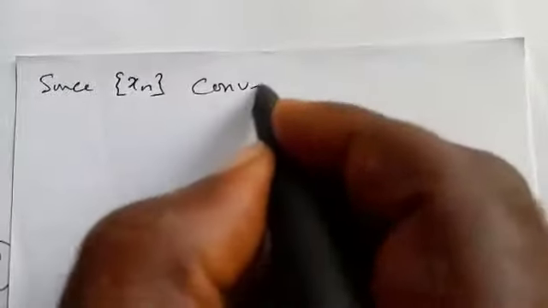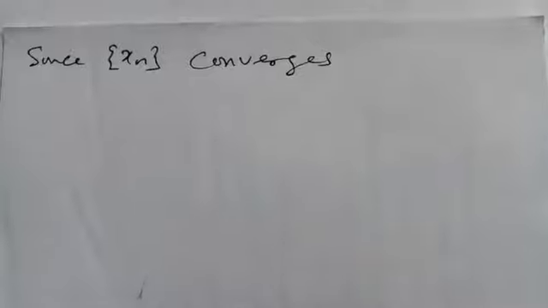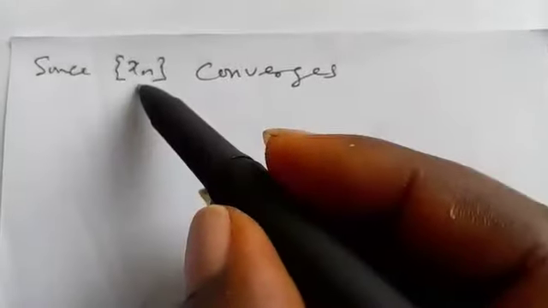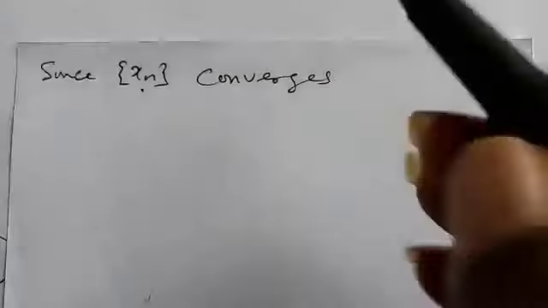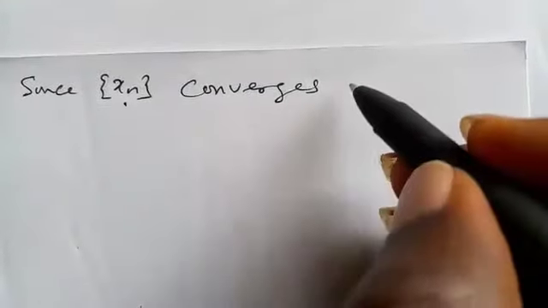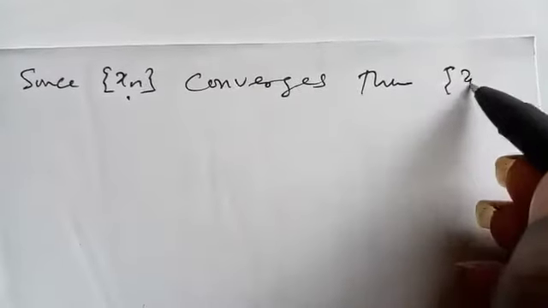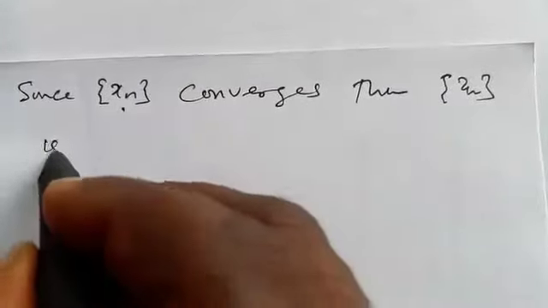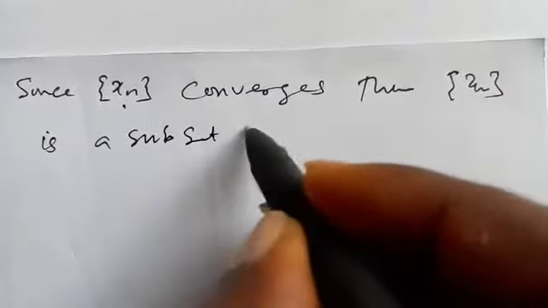Since we have assumed that S_n converges, this one is very easy. The necessity of the proof is very easy, because we assume that this thing converges. S_n is a subsequence of itself.